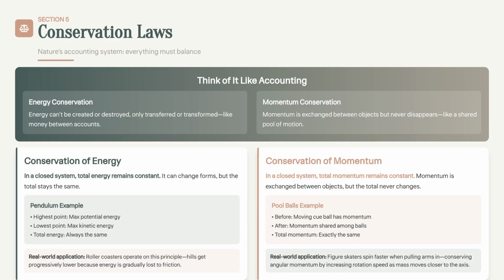Conservation laws act as nature's accounting system. The conservation of energy states that total energy remains constant, only changing forms. The conservation of momentum states that total momentum remains constant in a closed system, exchanged but never lost.